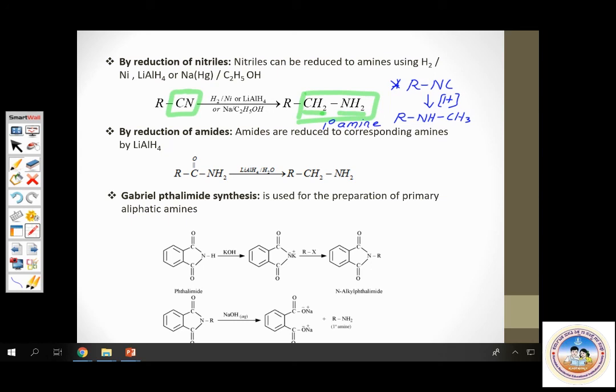Similarly, amides can also get reduced. Amide CO part gets reduced to CH2 part. So amide gets reduced to amine as well.